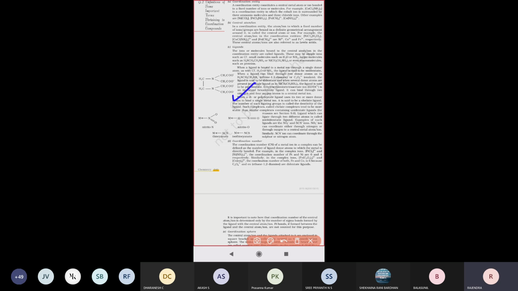For example, EDTA is the best example for that. Here the central atom is nitrogen. There are two nitrogen atoms in this compound, EDTA, ethylenediaminetetraacetic acid. Electron-donating groups are there, four acetate groups here, where donation of electrons takes place. So many atoms or groups are donating electrons to the central atom, and those ligands are called chelate ligands.